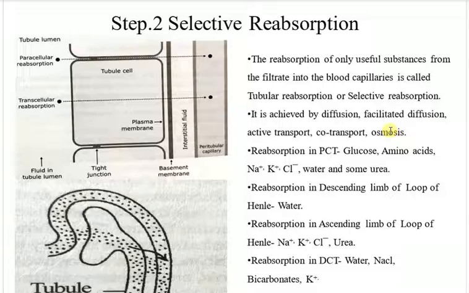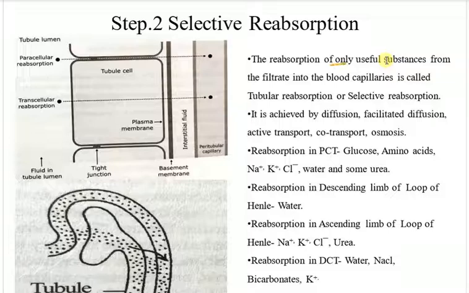Our urine is there for our help. The kidneys reabsorb almost all the water inside our body, and they release the unwanted things in a much more concentrated manner, isn't it? So this selective reabsorption is a very important thing. It reabsorbs almost all the water that's being filtered out. The reabsorption of only useful substances from the filtrate into the blood capillaries is called tubular reabsorption or selective reabsorption.